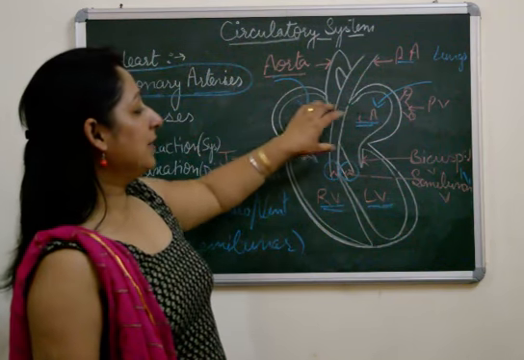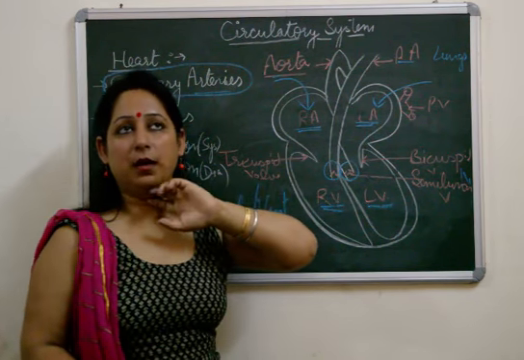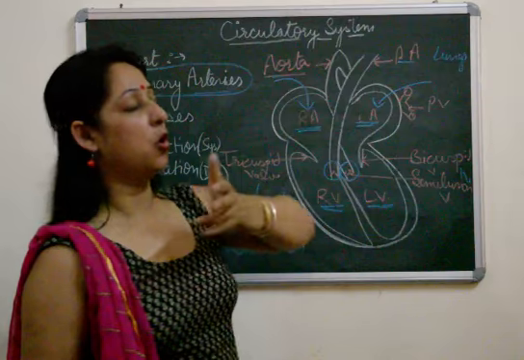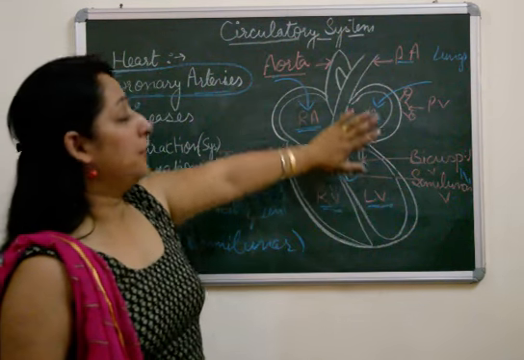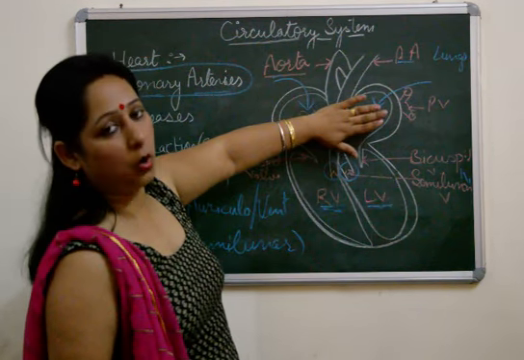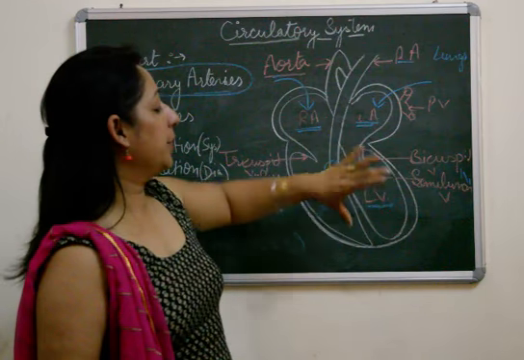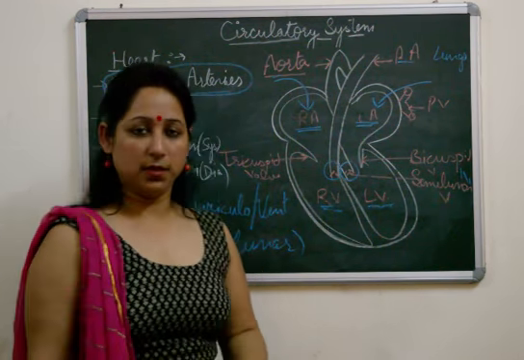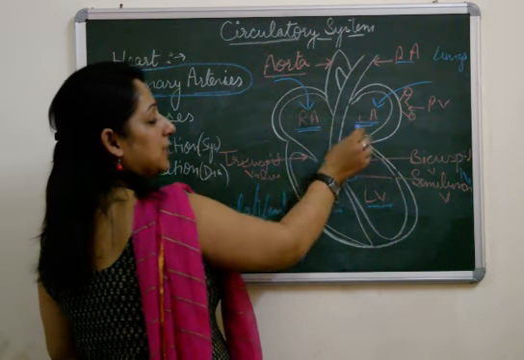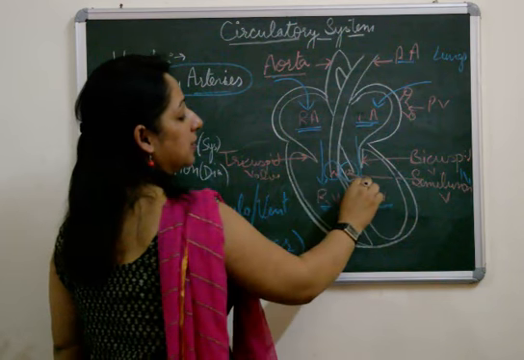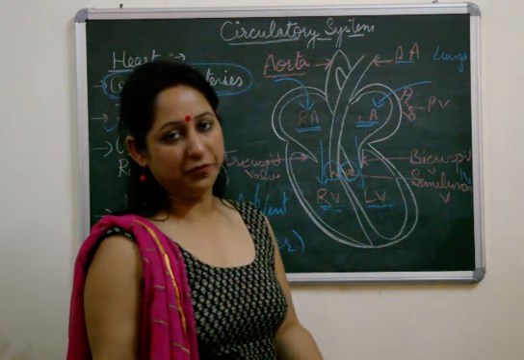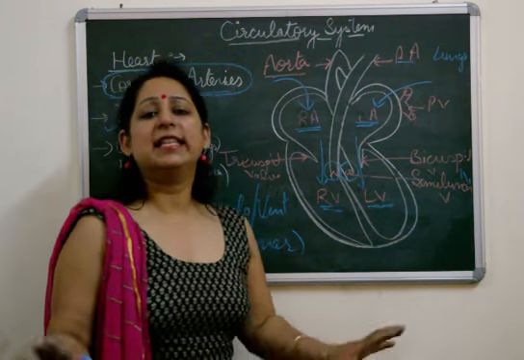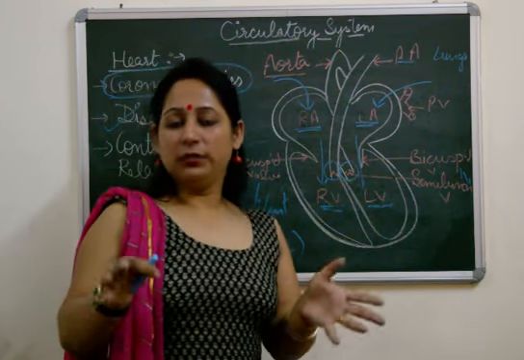One is, why do the auricles have thin muscular walls surrounding them? The walls which are present surrounding the auricles are thin as compared to the walls present around the ventricles. The reason for this is that the auricles just have to pump the blood to the ventricles, which lie in close vicinity to them, which are lying very close to them. इसलिए they need not have thick walls, they have thin walls.